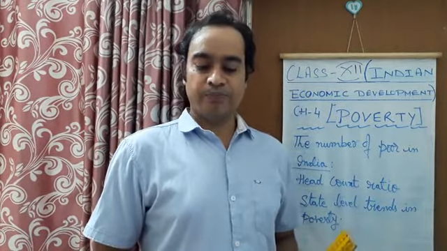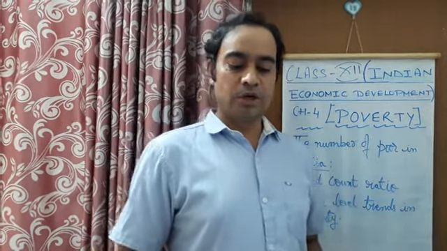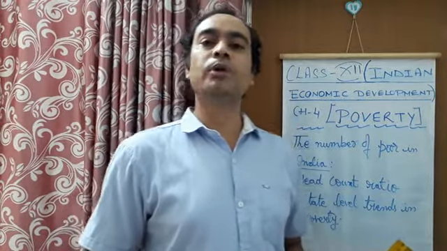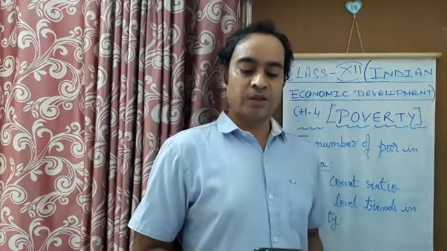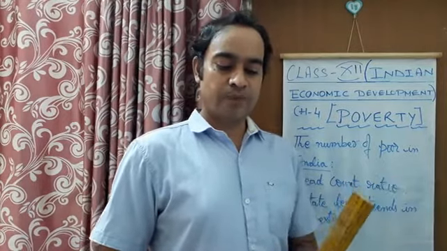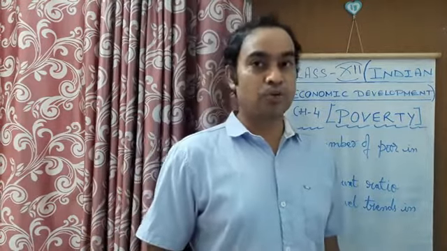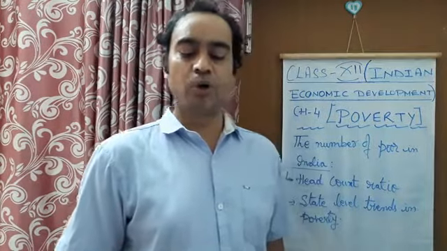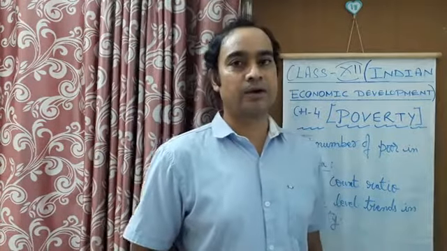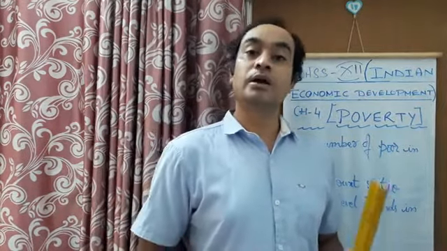And if we see the head count ratio, how many percent of people are found to be below the poverty line, I'll read it from the book. It is written, in terms of proportion, that is head count ratio, in 1973 to 74, about 55% of the total population was below the poverty line. You can see here, a big population of India was below the poverty line, 55%.